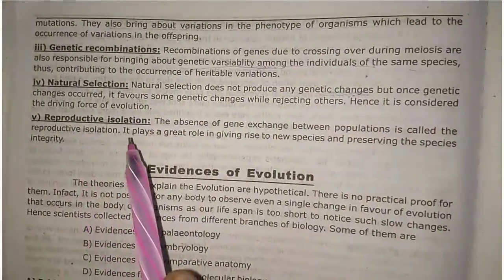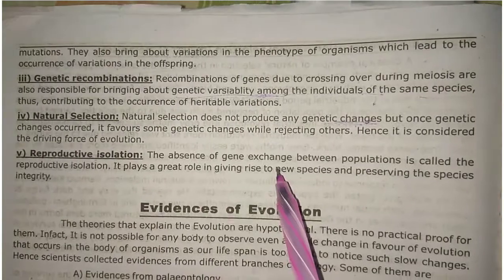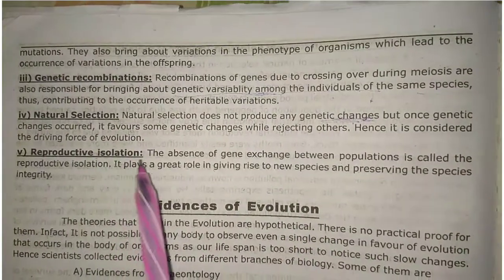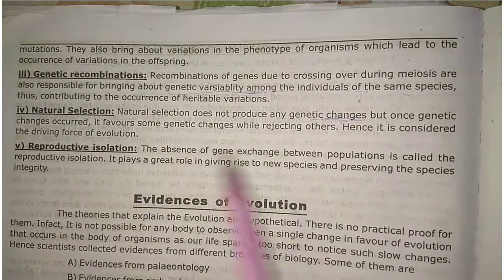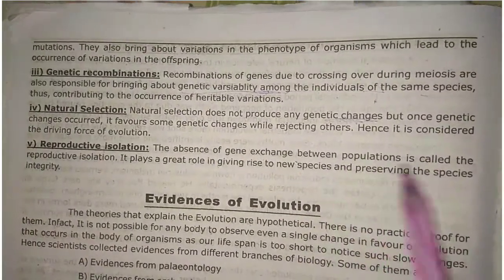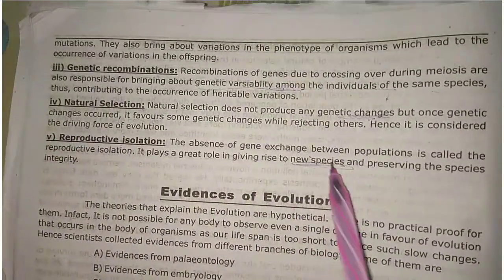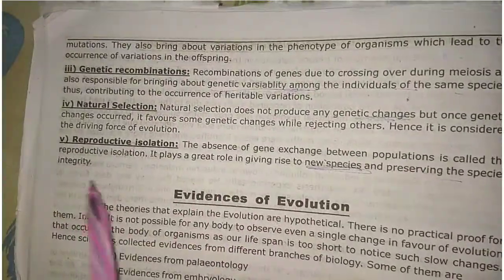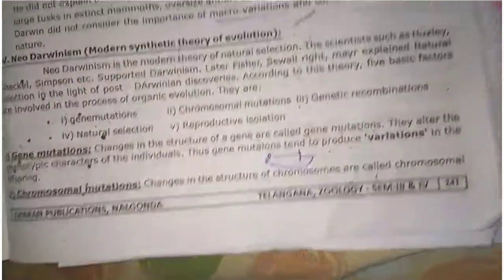Next one, reproductive isolation. I already said that if species are separated by reproduction, that is known as reproductive isolation. In such cases, genes cannot flow between populations. The absence of gene exchange between populations is called reproductive isolation. It plays a great role in giving rise to new species and preserving species integrity. So these are the five principles that explain the modern synthetic theory of evolution. Okay, thank you.